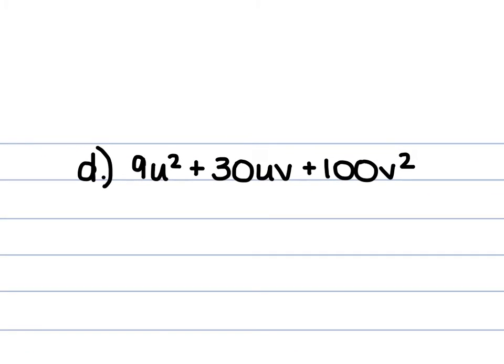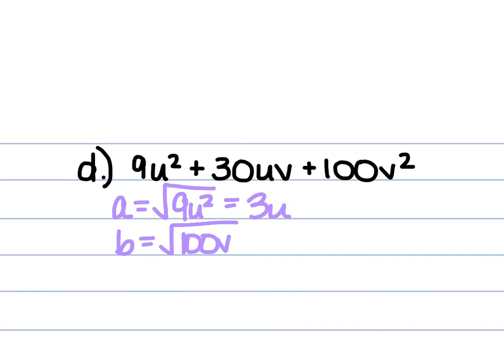For D, we have 9u squared plus 30uv plus 100v squared. So our a is the square root of the 9u squared, which is 3u. And our b is the square root of 100v squared, which is 10v.